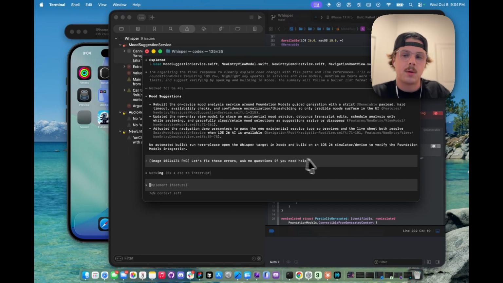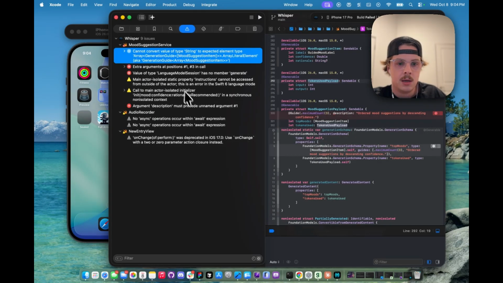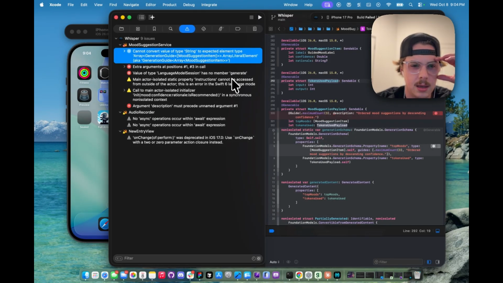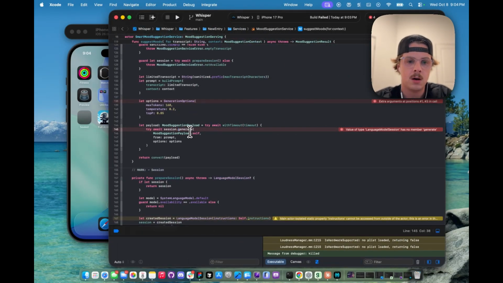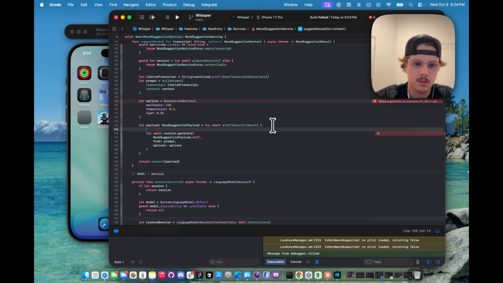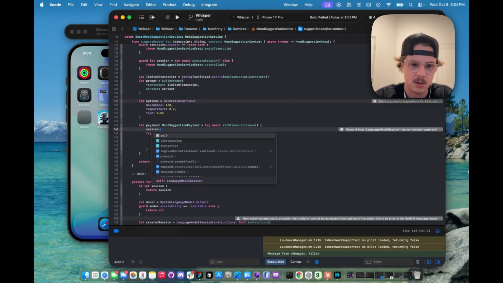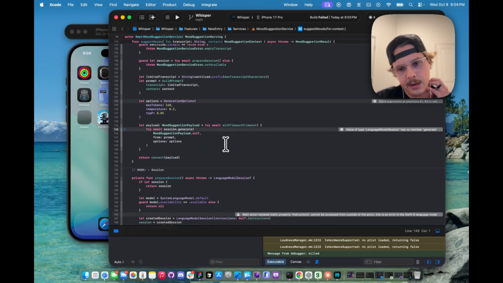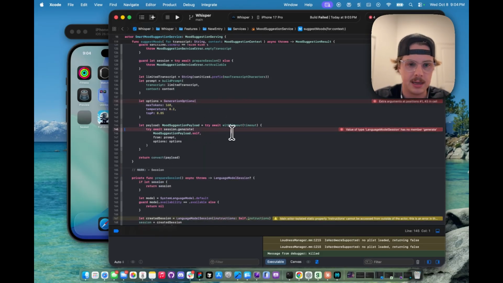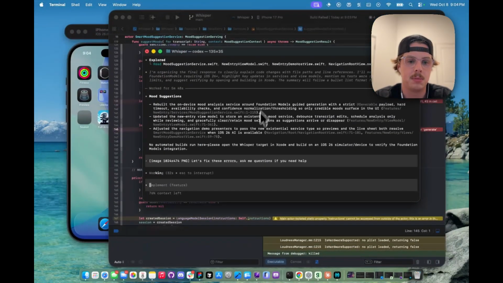I've never said that exact way before, but because we're working with something that it's not trained on, it might be confused about some things. Like for example, it said that the large language model session doesn't have a generate on it. And so it's something similar to that. That was like session respond, I think, is what it really needs. But I'm not going to interfere with that. I'm just going to have it fix it. And if it can't fix it, we'll do that part manually.